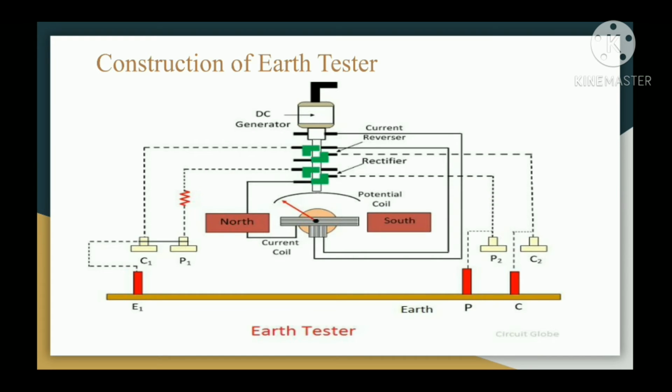So this is the construction diagram for earth tester. In this diagram you can see there is a DC generator, current reverser, rectifier, potential coil, current coil, and there are 4 terminals for connection. C1 and P1 are shorted and are connected to E1. P2 and C2 are connected with P and C respectively.